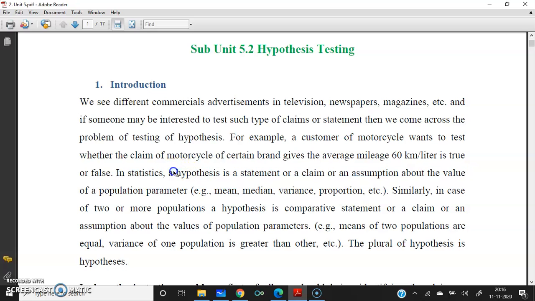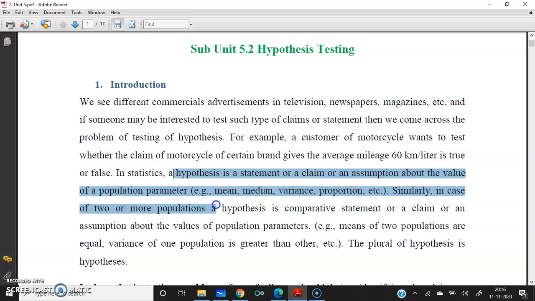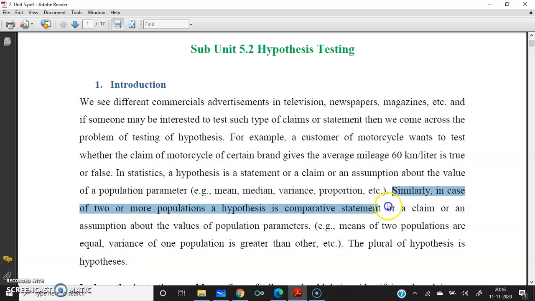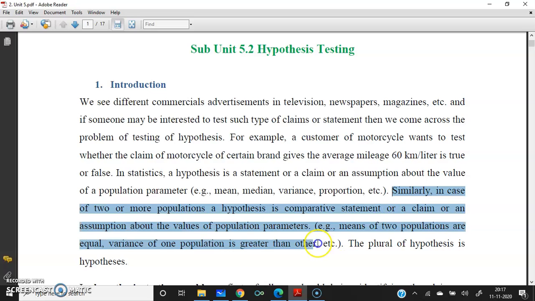So what is a hypothesis? A hypothesis is nothing but a statement, claim, or assumption about the value of the population parameter. It may be the mean of the population, median, variance, or proportion of the population. Similarly, you can have two or more populations. In this case, we will be making a comparative statement: both are equal, greater than, lesser than, some sort of comparison about the values of the population parameters.